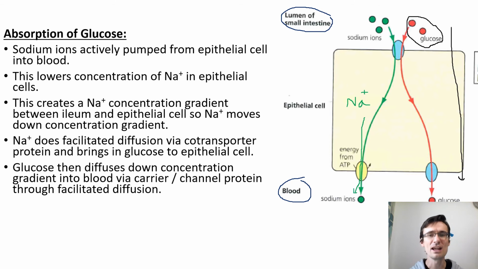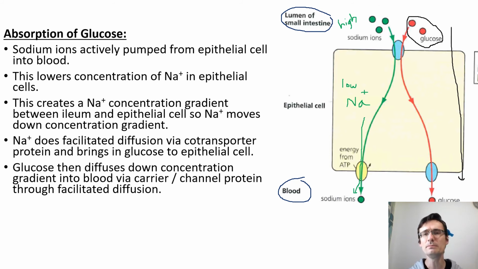That gives us a low concentration of sodium in the epithelial cells that line the small intestine. And because we've got lots of sodium naturally in our food, since sodium chloride is the proper name for salt, we've got a higher concentration of sodium in the small intestine, and a low concentration of sodium in the epithelial cells.